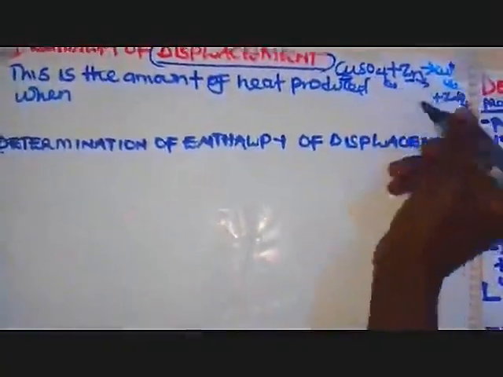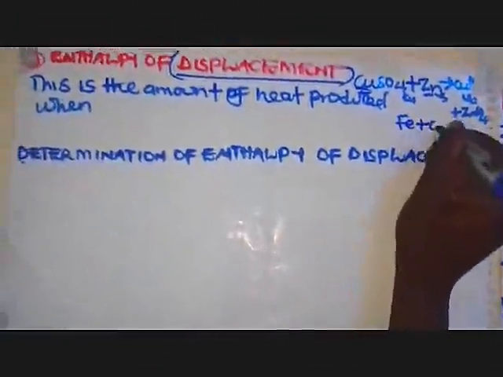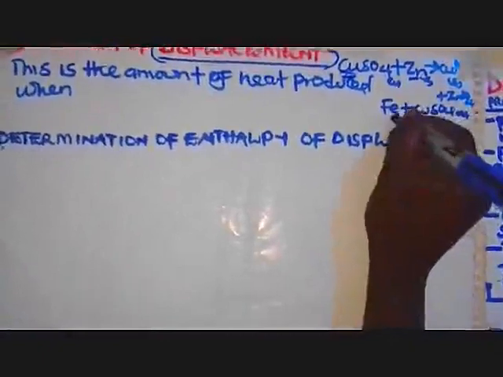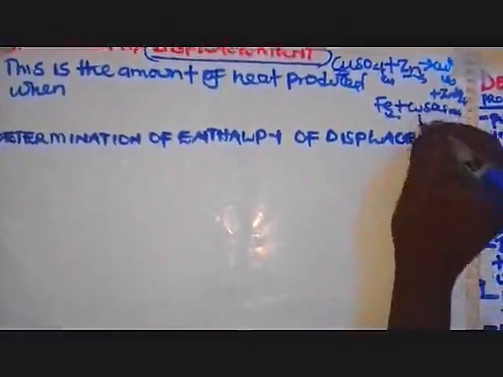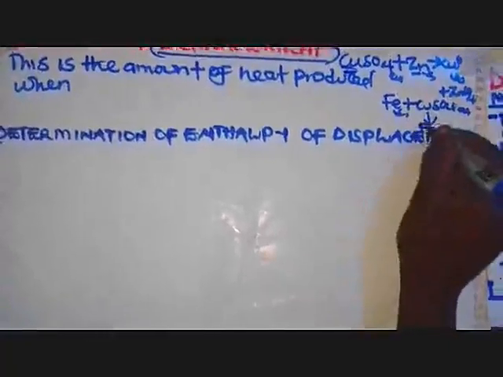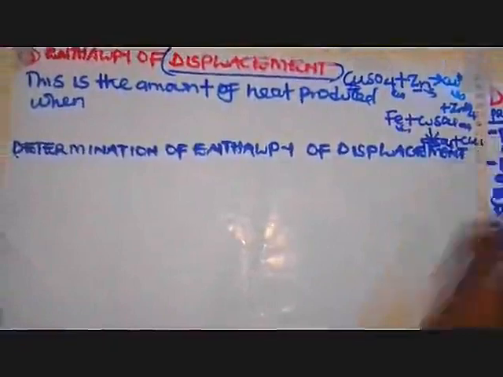If, for example, I have iron, take a note of that, iron, and then I'm reacting with a solution of copper II sulfate. Now I've added this iron powder or filings. Of course, we are going to discover that iron being higher is going to replace this, and we shall end up getting iron II sulfate, and copper remains copper solid, like that.